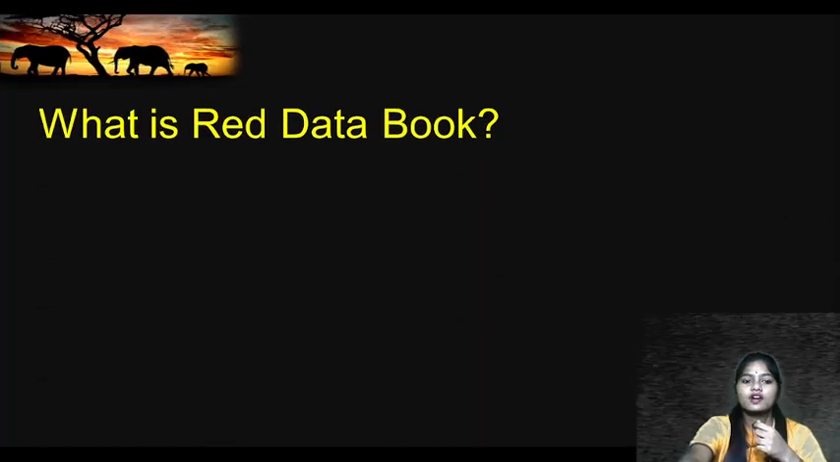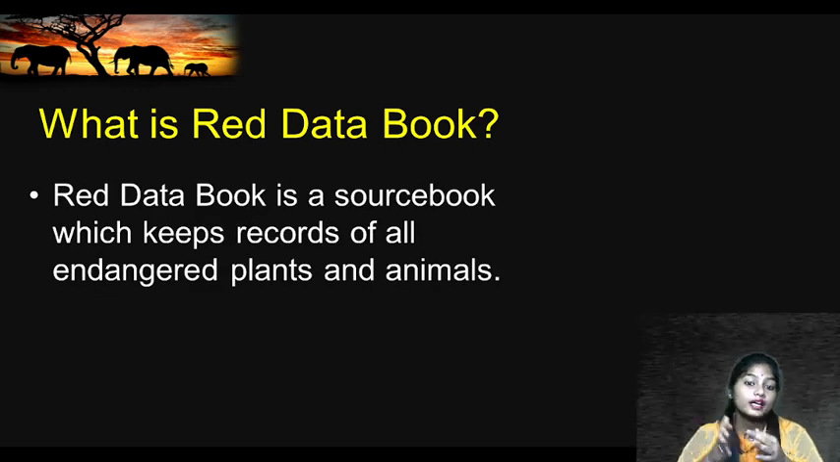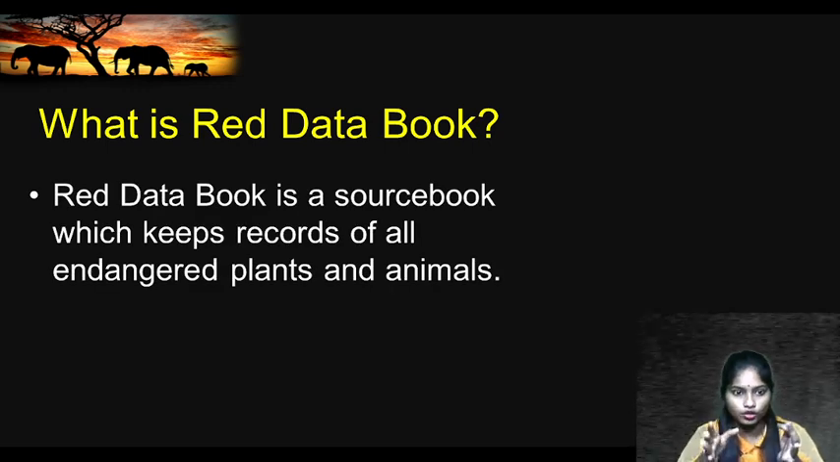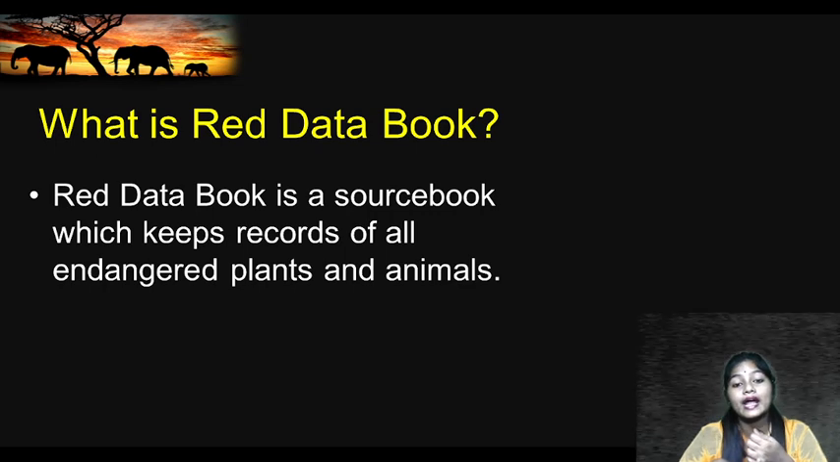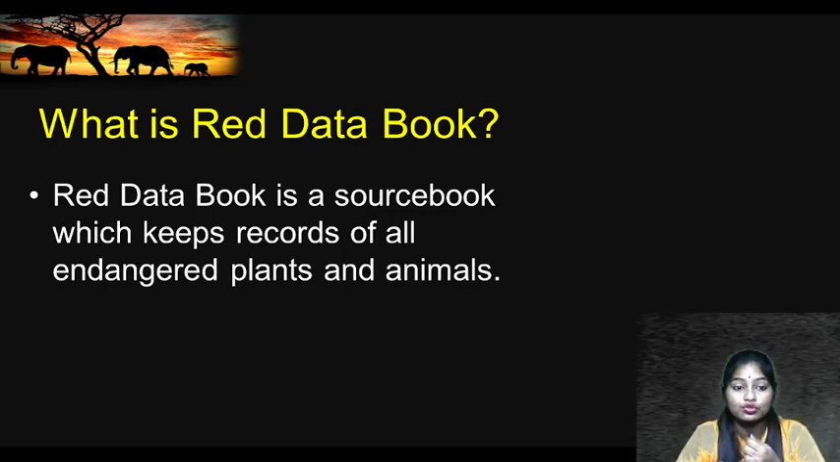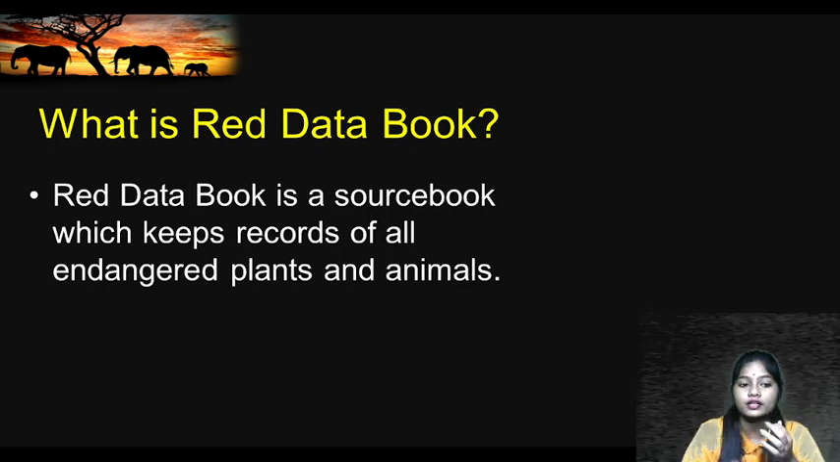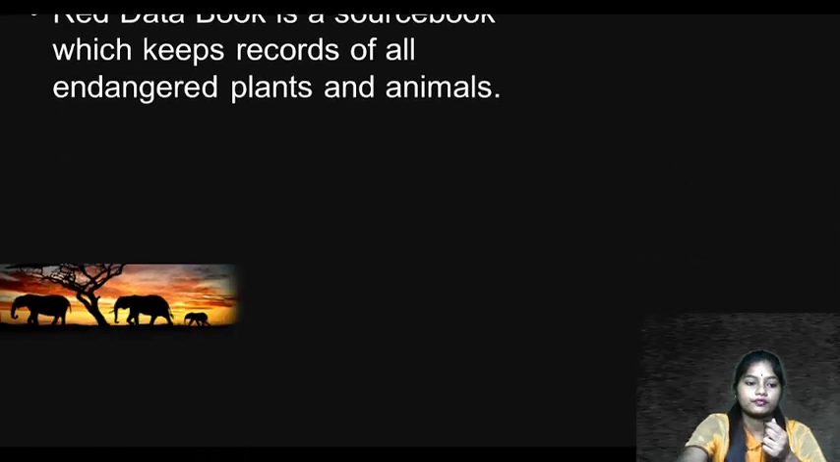Now next, what is the Red Data Book? The Red Data Book is a source book. It is a book which keeps records of all the endangered plants and animals. Those plants and animals that are less in number, the Red Data Book keeps the record.